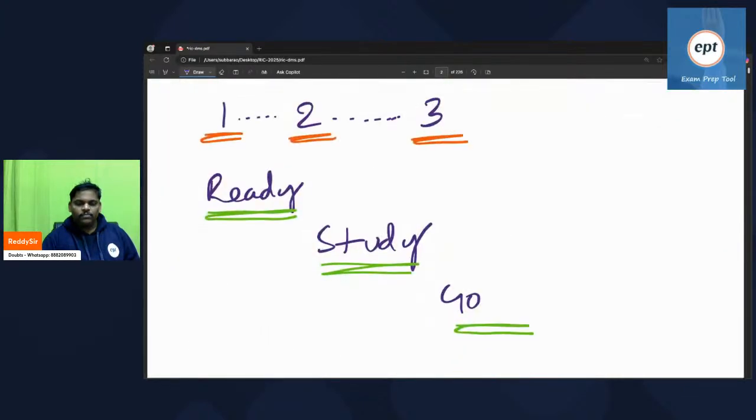So 1, 2, 3. Ready, steady, go. Can we go ahead? Everyone can type, ready, steady, go.